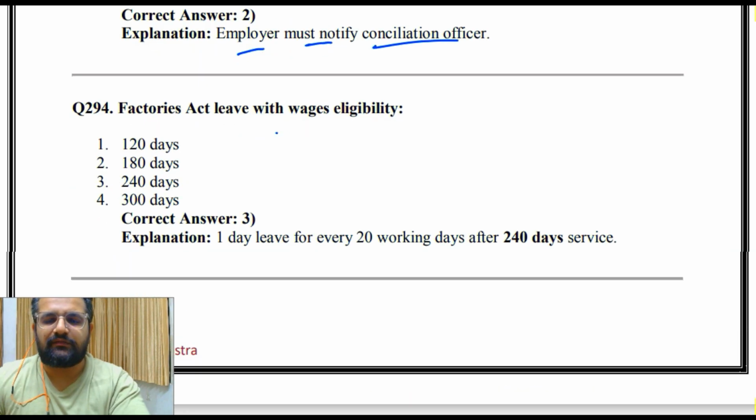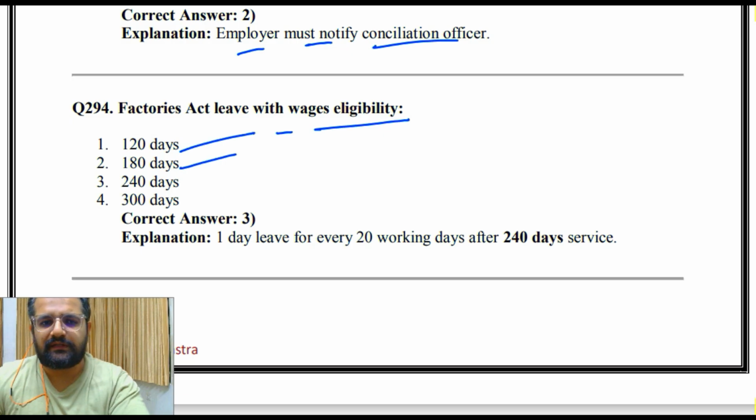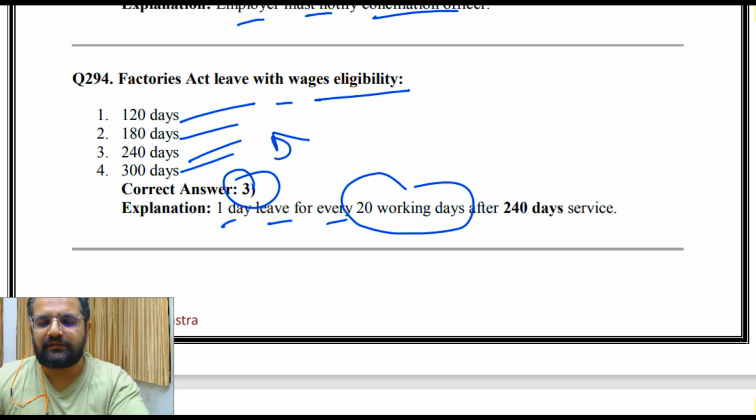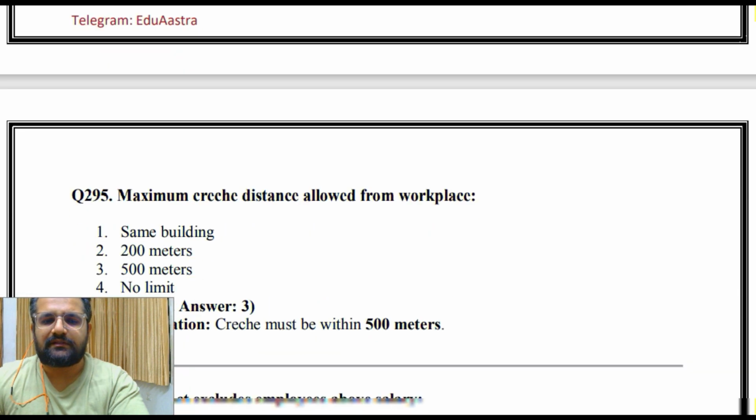Factories Act leave with wages eligibility: 120 days, 180 days, 240 days, 300 days. So the answer is 3, that is 240 days. 1 day leave for every 20 working days after 240 days service.